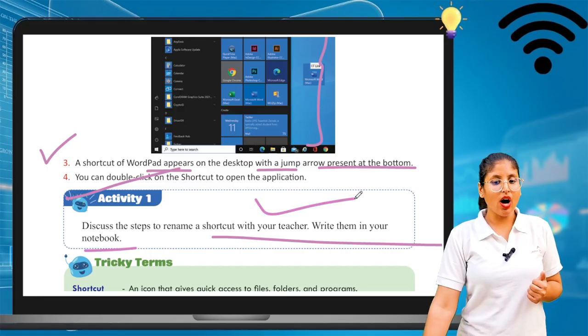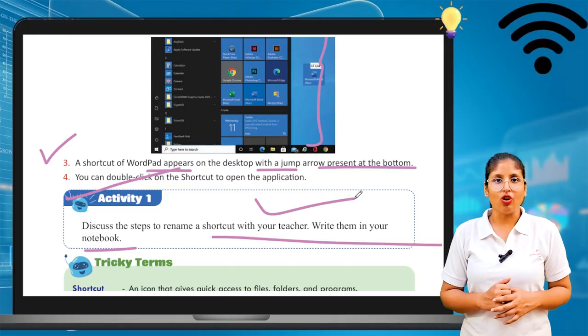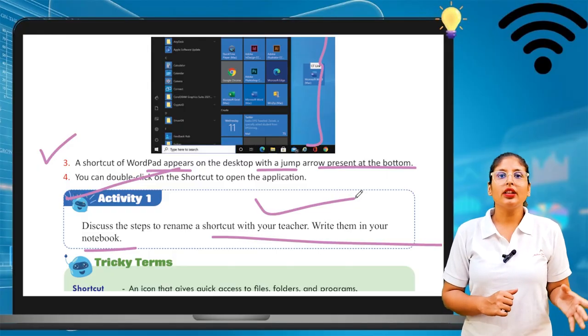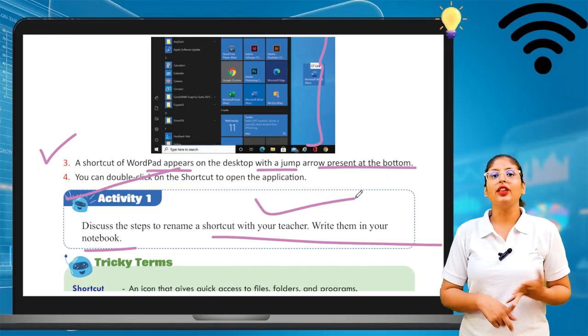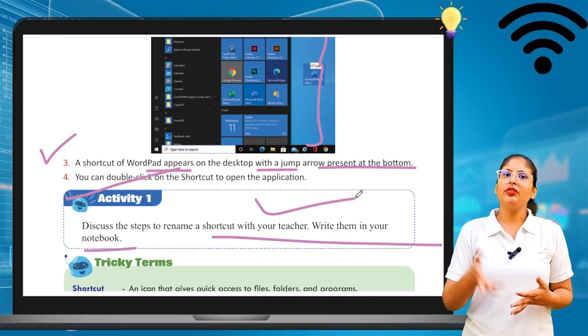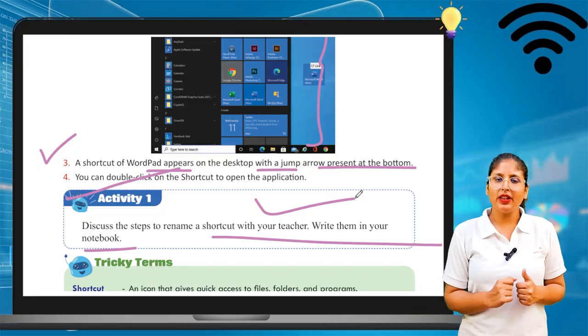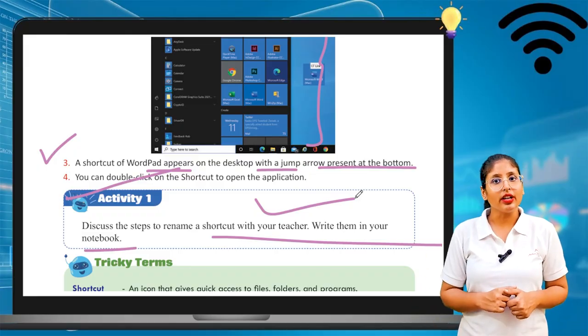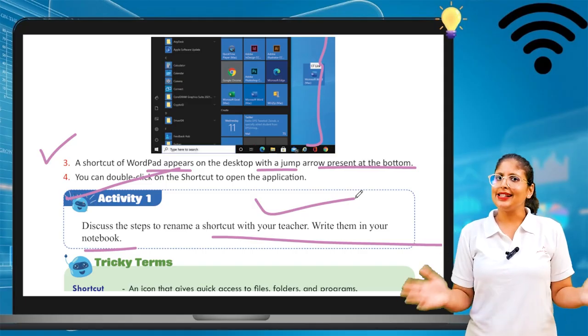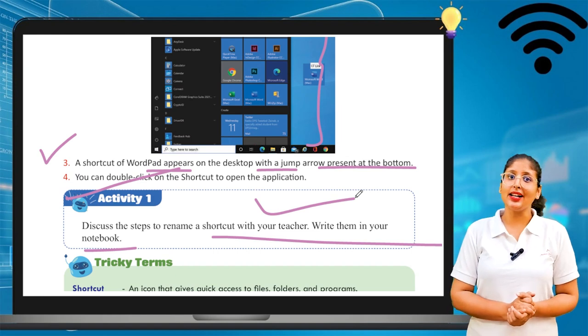We already know how we can create a shortcut. Right click on it, then the shortcut option is there. So you can create the shortcut of your file, folder and your program. Okay, and you can rename it also. We know, right click and the rename option should be there. You can rename that shortcut also. Okay, this is how this chapter is over. I'm hoping this chapter is clear and understandable to you.